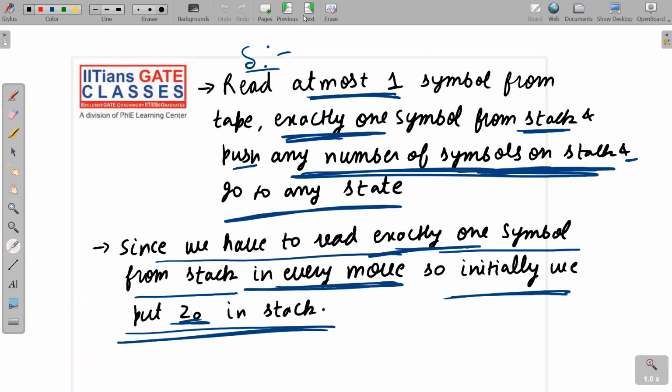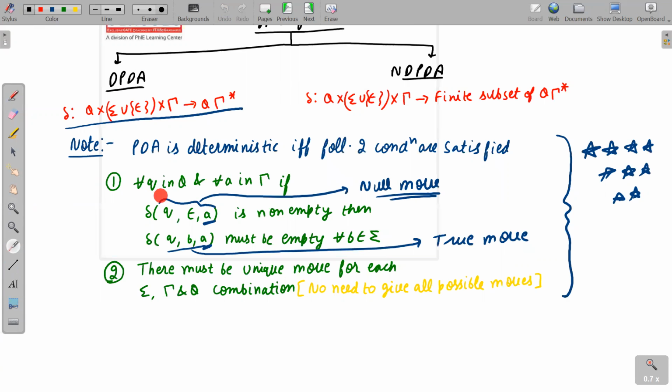Now see here carefully, you will get the idea. For all q in Q and for all a in tau, if delta(q, null, a) is non-empty, then delta(q, p, a) must be empty. That means if we have a null move, then a true move should not be present, and if we have a true move, then a null move should not be present. Please note it down carefully, you will get the idea.